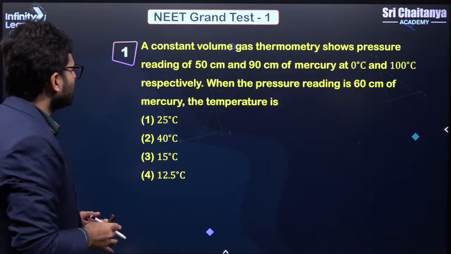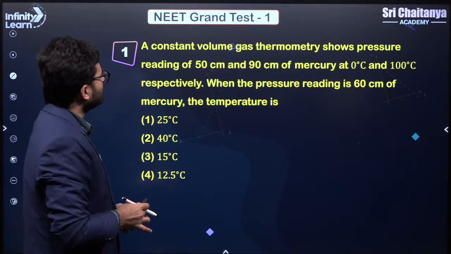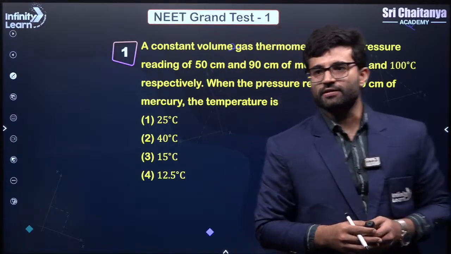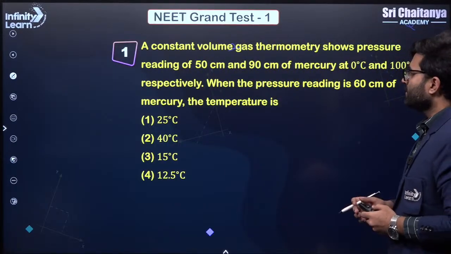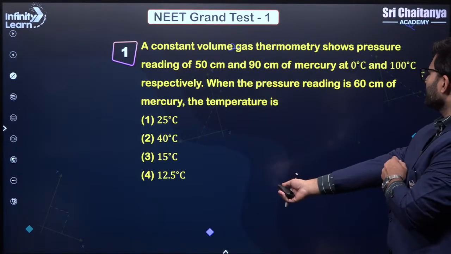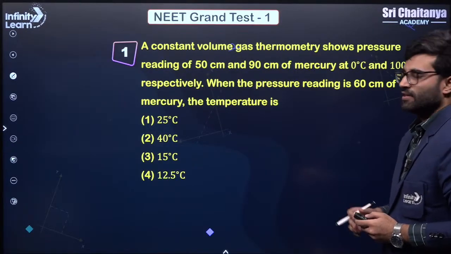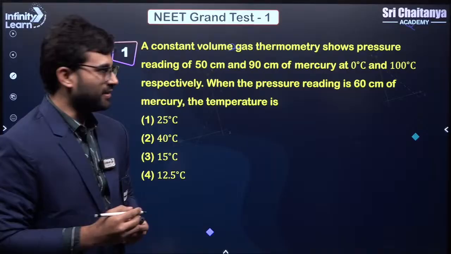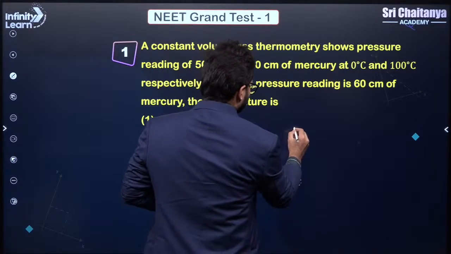A constant volume gas thermometer shows pressure reading of 50 centimeter and 90 centimeter of mercury at 0 degree Celsius and 100 degree Celsius respectively. When the pressure reading is 60 centimeter of mercury, the temperature is. So basically this is based on the linear distribution of temperature on a scale, right? So let's plot it.